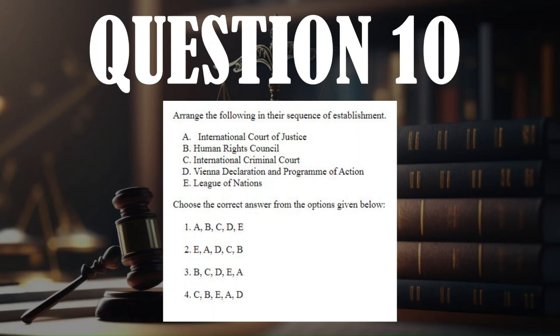The education pattern has changed in assessment. Dates are not as relevant, but knowing the sequence is. And 9 times out of 10, the sequence can be derived by knowing a few, just at least 2 of the dates or 2 of the sequences, and using simple logic to establish the others. So if we look at these: ICJ, Human Rights Council, International Criminal Court, VDPA, and League of Nations, obviously League of Nations happened before World War I, and these other A, B, C, D, they seem to be established after World War II, after the establishment of the UN.